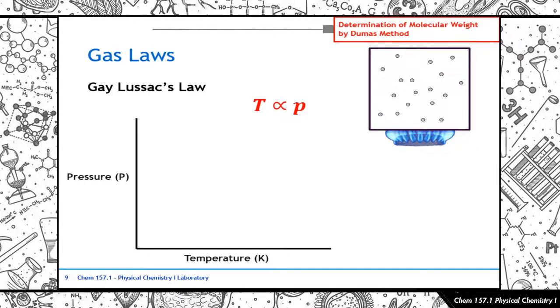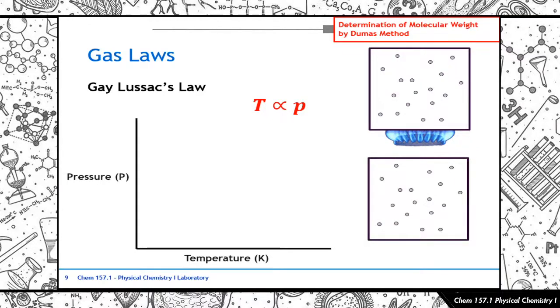So since your average kinetic energy across the board increases, that means your particles start to move faster, and when they move faster, there are more frequent collisions between themselves and with the walls of the container. Yun yung pinaka-explanation dyan. So what happens is that, since nagiging mas frequent ngayon yung interactions niya with each other and with the walls of the container, there's an increase in the pressure. All because of the fact that there is more collisions with the walls of the container.